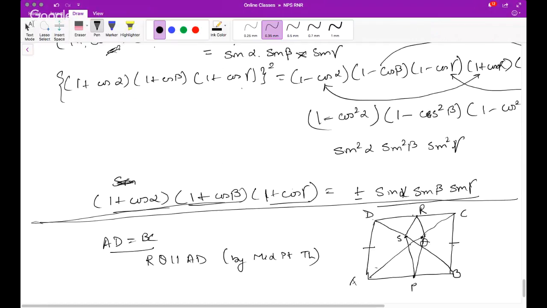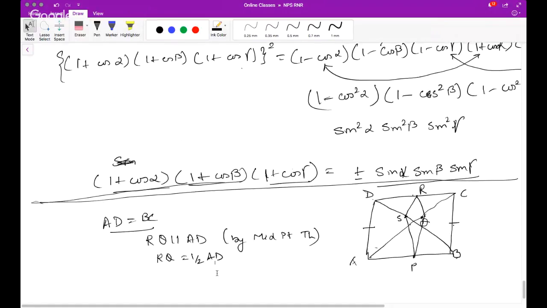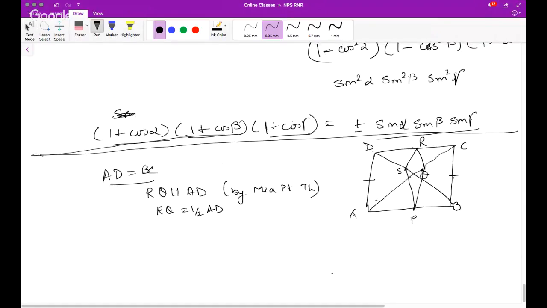Similarly, if S is the midpoint of BD and P is the midpoint of AB, and also RQ is parallel to AD and RQ is also half AD by midpoint theorem only. Similarly, you can find out that SP is half of AD and also SP is parallel to AD, by midpoint theorem.